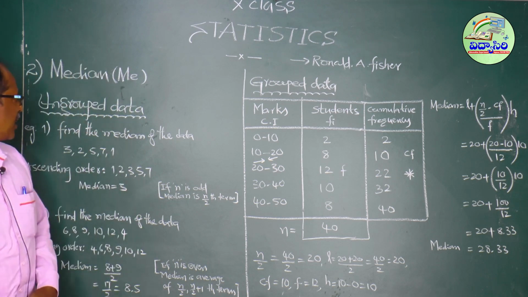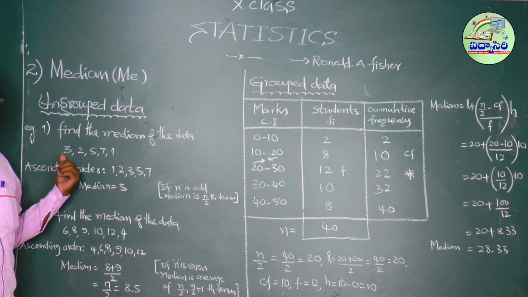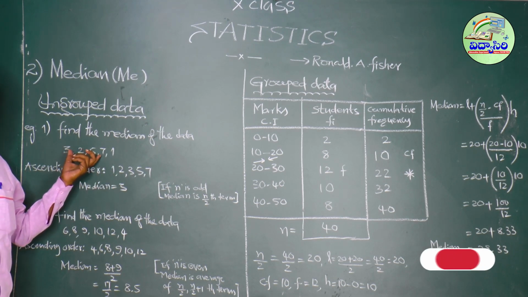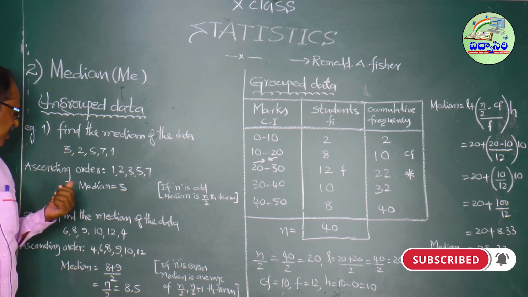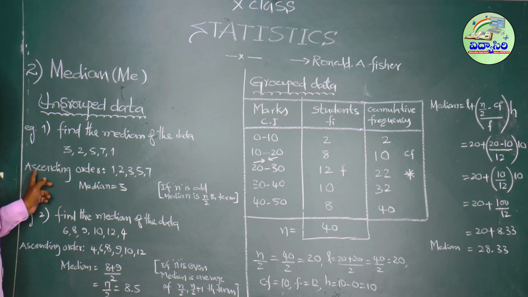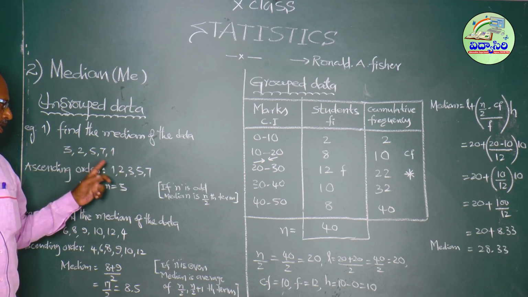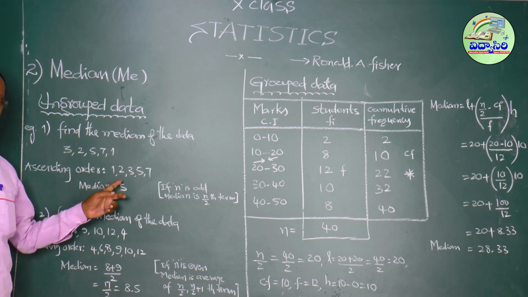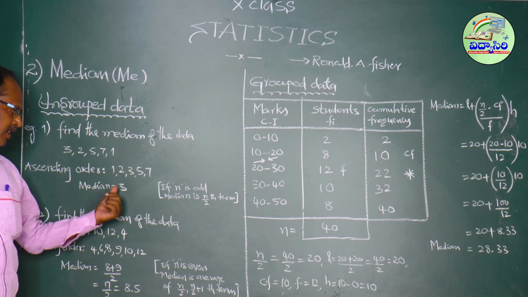In ungrouped data, for example, find the median of the data 3, 2, 5, 7, 1. First, arrange this data in either ascending or descending order. Ascending order: 1, 2, 3, 5, 7. Then exactly the middle value is 3. That's why the median of this data is 3.